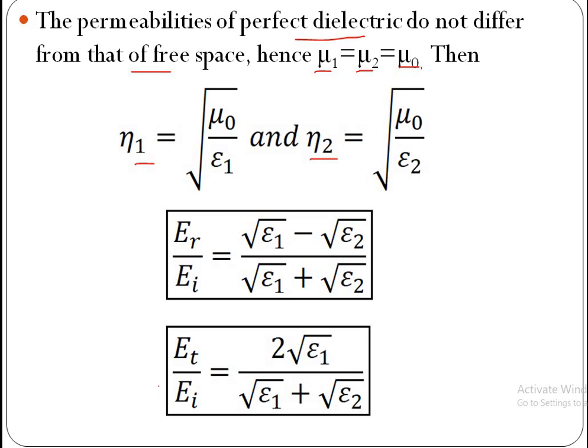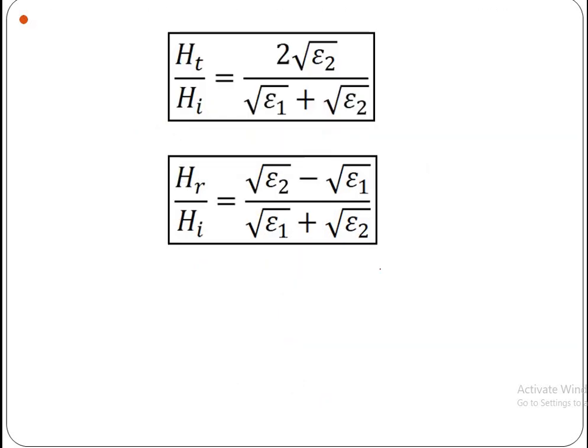Similarly, ET by EI is equal to 2 root epsilon 1 by (root epsilon 1 plus root epsilon 2). Similarly, HT by HI transmission coefficient is 2 root epsilon 2 by (root epsilon 1 plus root epsilon 2). HR by HI is equal to (root epsilon 2 minus root epsilon 1) by (root epsilon 1 plus root epsilon 2).